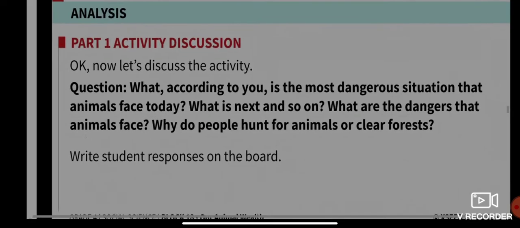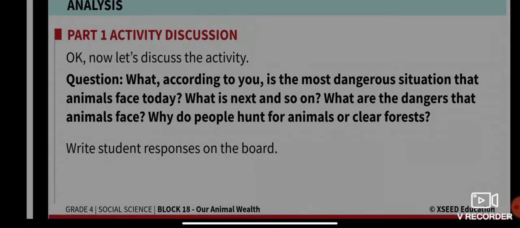After you are done arranging, what according to you is the most dangerous situation that animals face today, and what is next, and so on, followed by the least? What are the dangers that animals face?